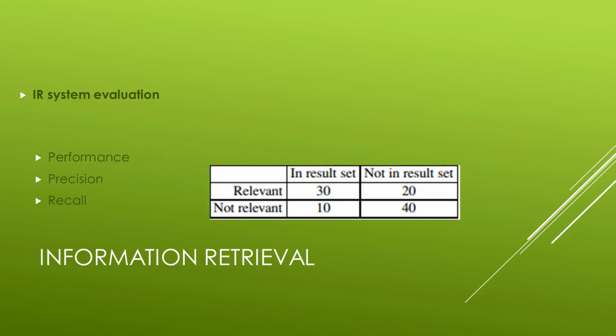Now we know what an IR system is, but how do we know if it is performing well? Traditionally, the performance has been calculated using two measures, precision and recall. The precision measures the proportion of documents in the result that are relevant, and the recall measures the proportion of all the relevant documents in the collection that have been included in the result.